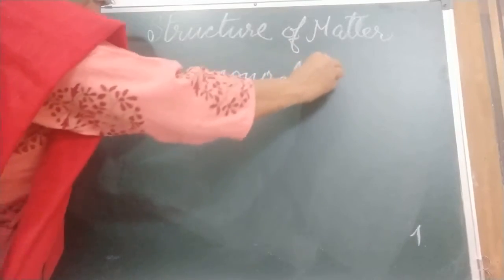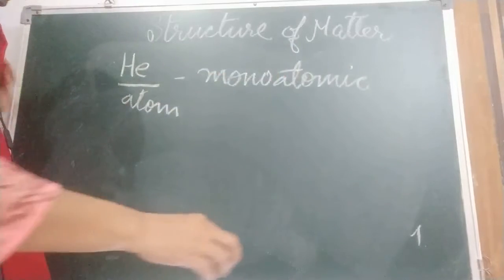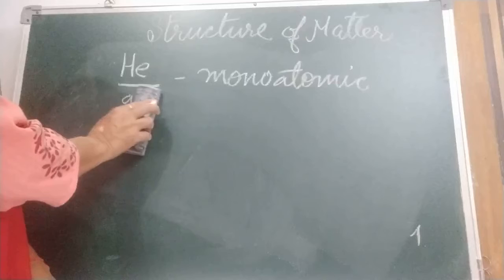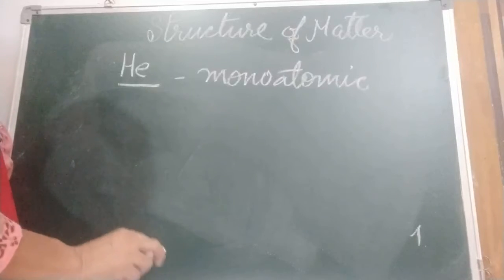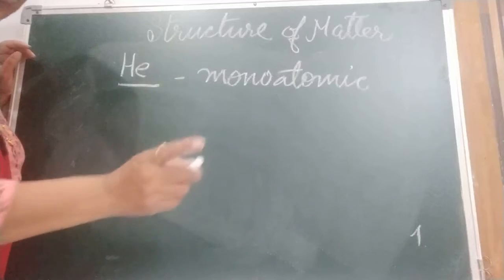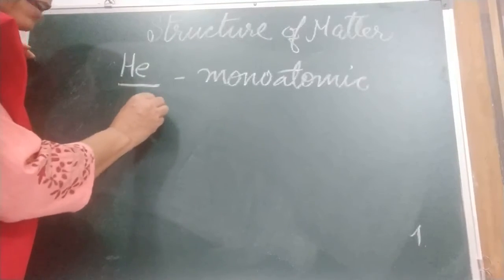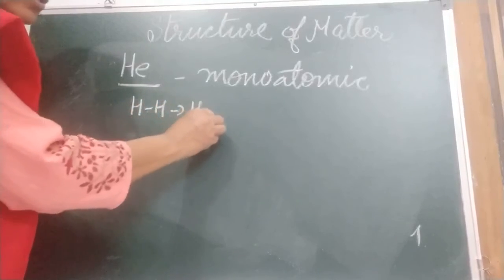Monoatomic. Some cannot exist alone. The atoms of many elements cannot exist independently in nature. They form molecules. In the beginning I told you, like hydrogen, it combines with another hydrogen and forms a molecule of hydrogen.